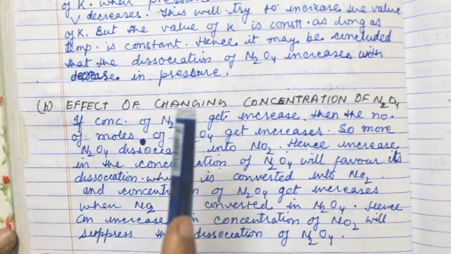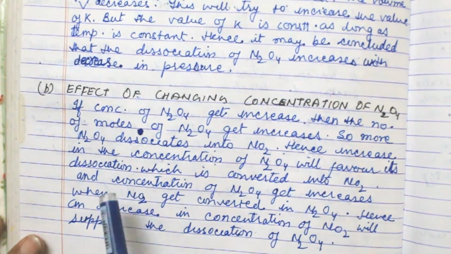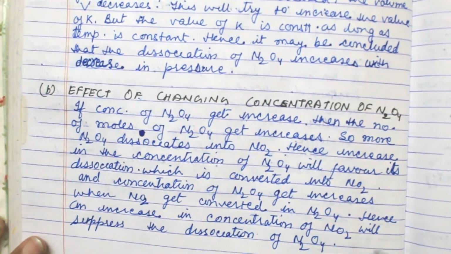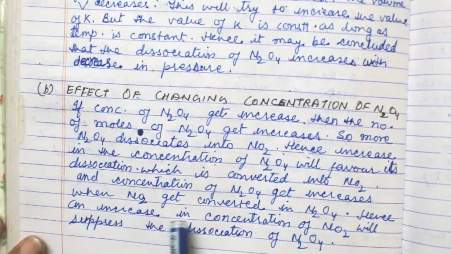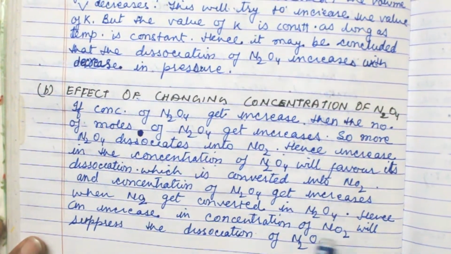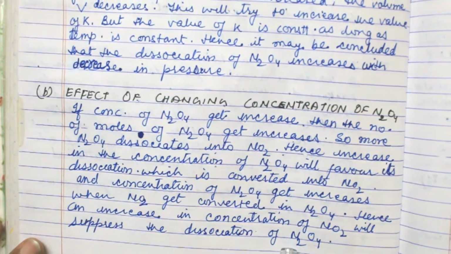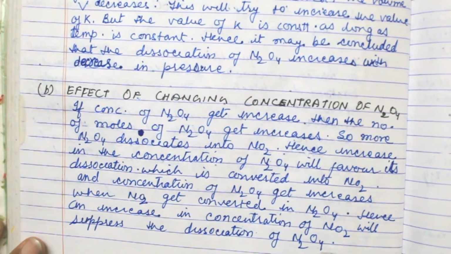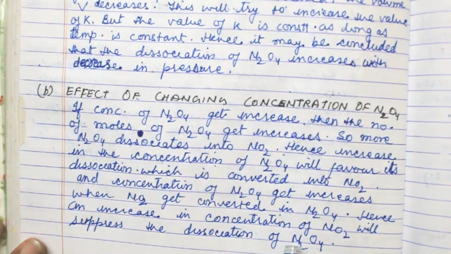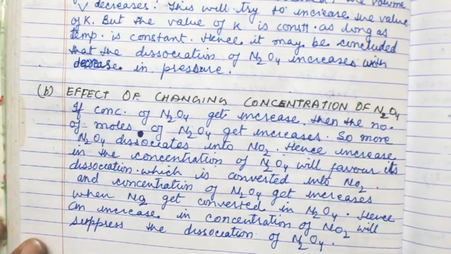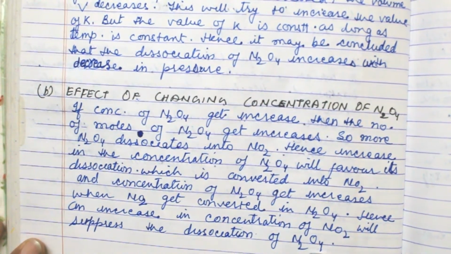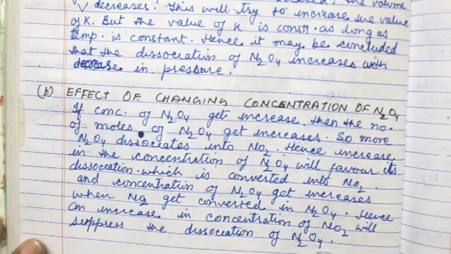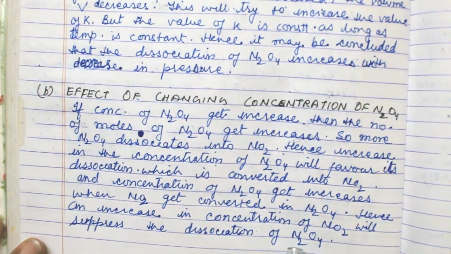Again, when NO2 gets converted into N2O4, then the concentration of N2O4 increases again. Hence, an increase in the concentration of NO2 will suppress the dissociation of N2O4. It means if N2O4 gets dissociated, then it forms NO2. When NO2 is suppressed, that means the molecules combine with each other again, so the concentration of N2O4 increases.